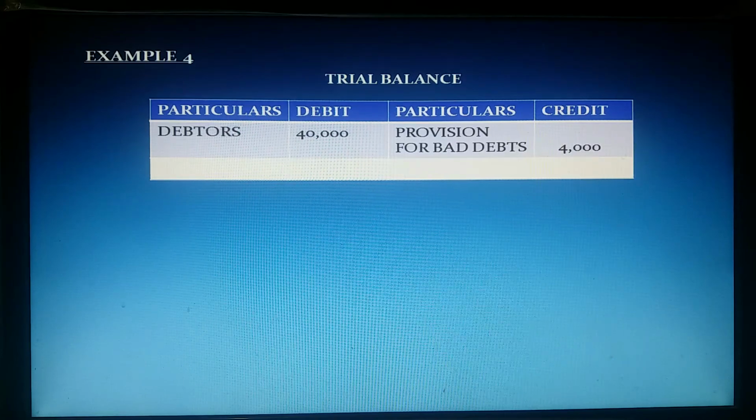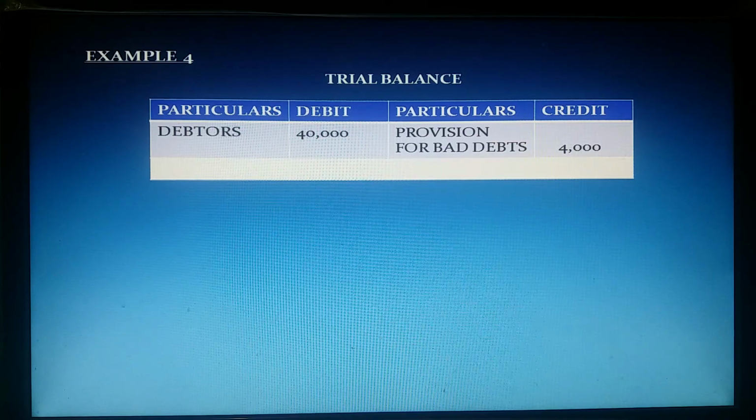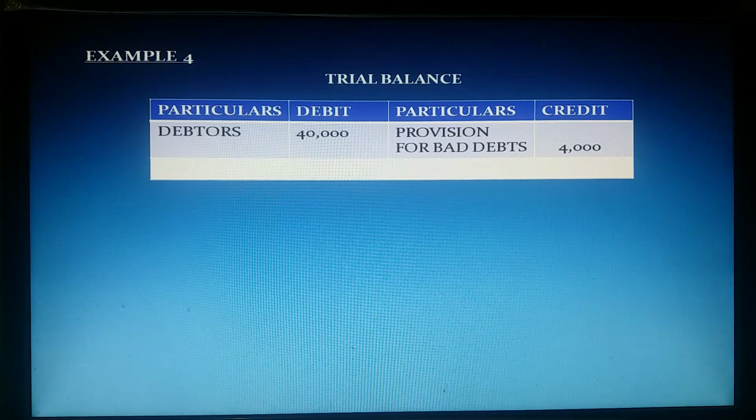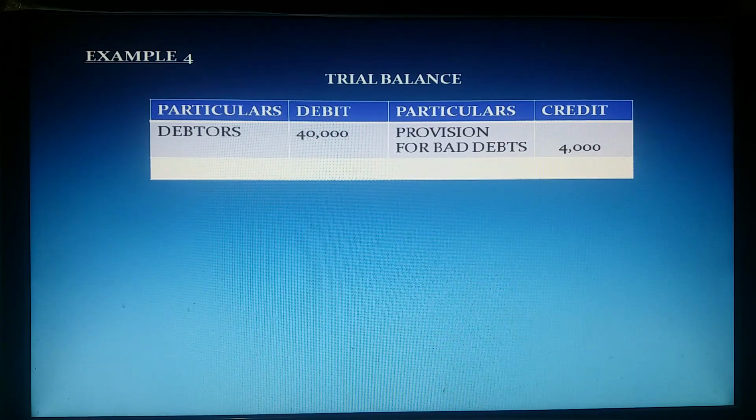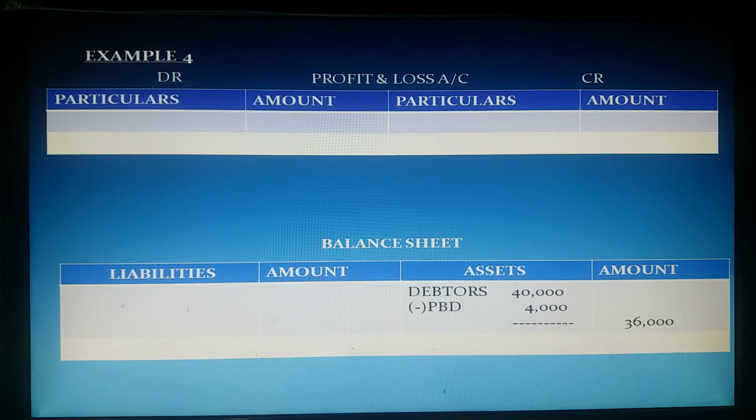There is no extra PBD in current year, and we want to continue the same PBD 4000 rupees even at the end of the year also. In this case, in profit and loss account, need not to debit anything. Why? Because in last year P&L account already this 4000 was debited.